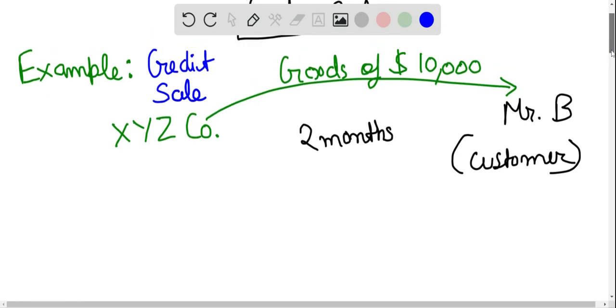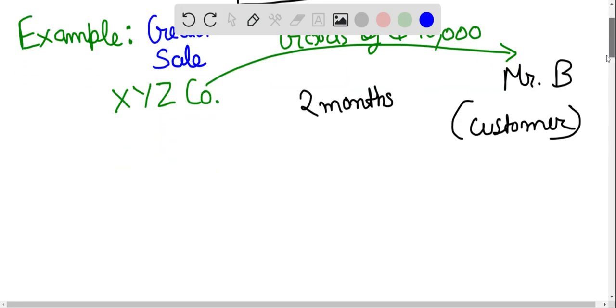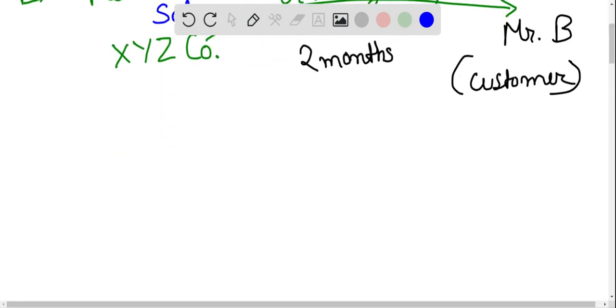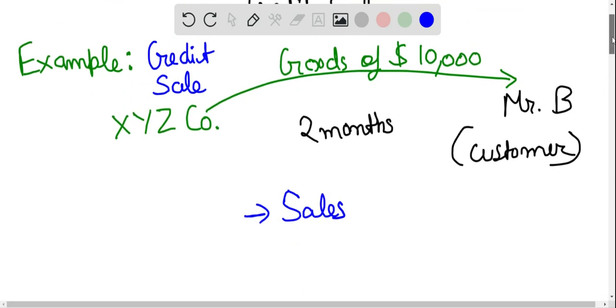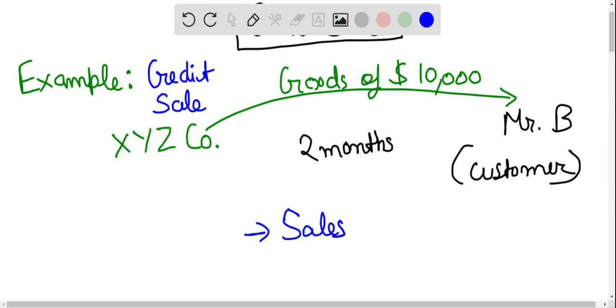Okay, but now what happens? Let's say suppose, out of this transaction, two accounts will be affected. First of all, sales account. Why sales account? Because XYZ company has sold certain goods, so that transaction will increase its revenue, will increase its sales. So that is why sales account will be affected.